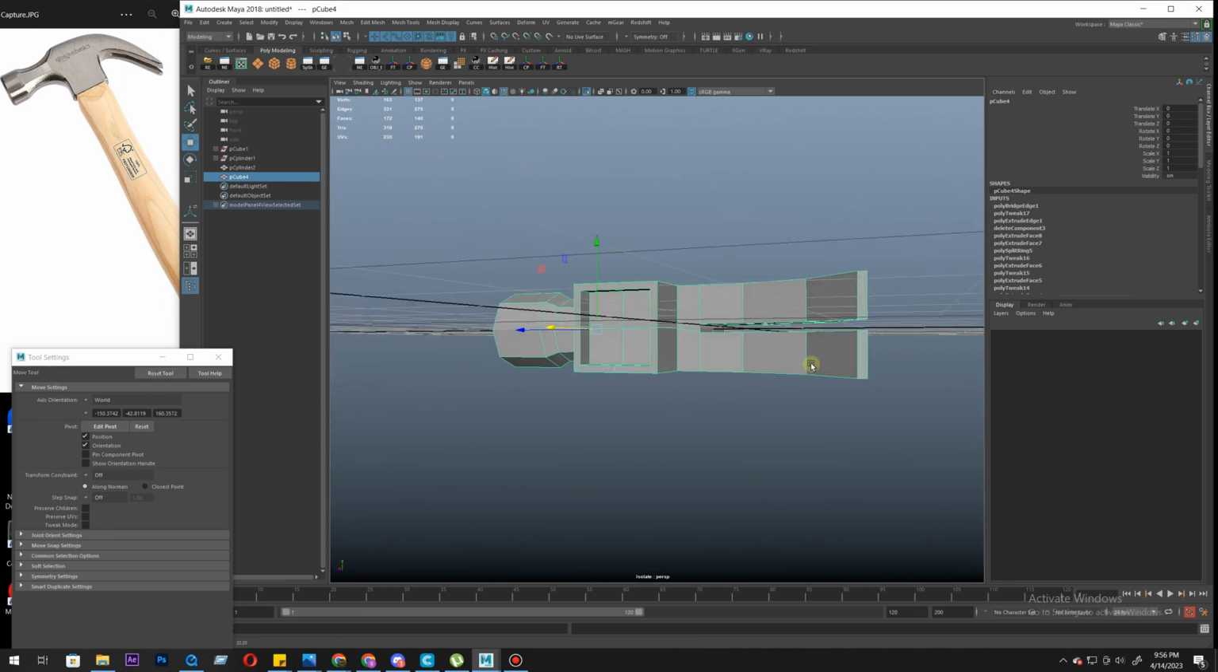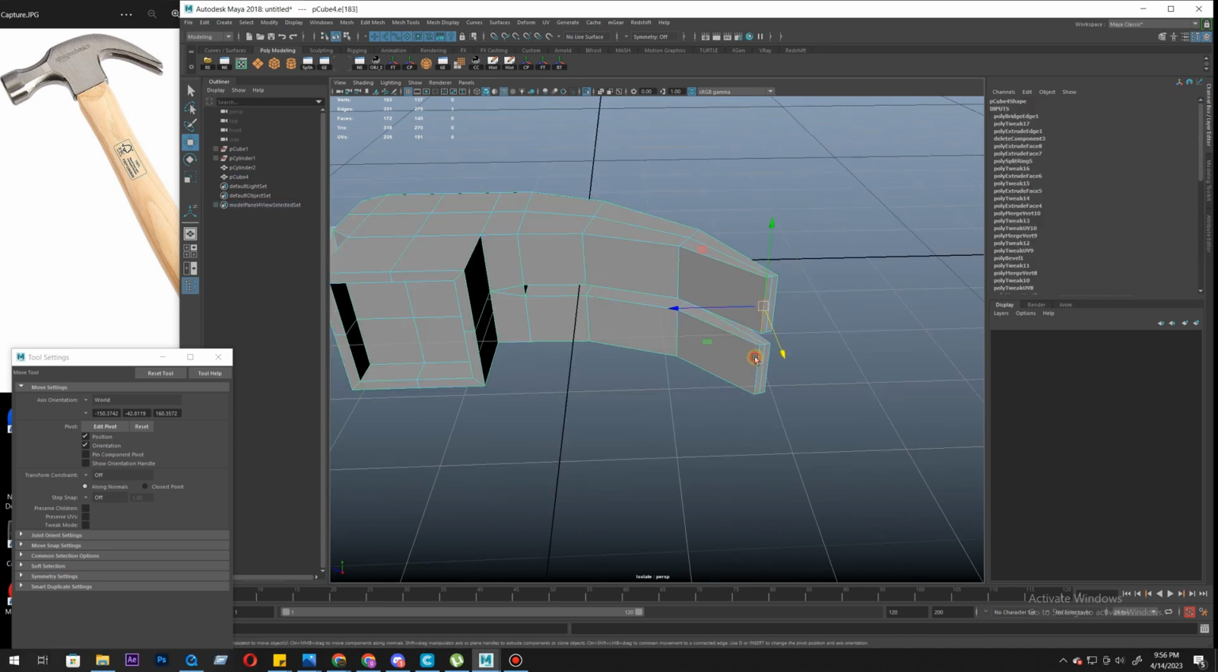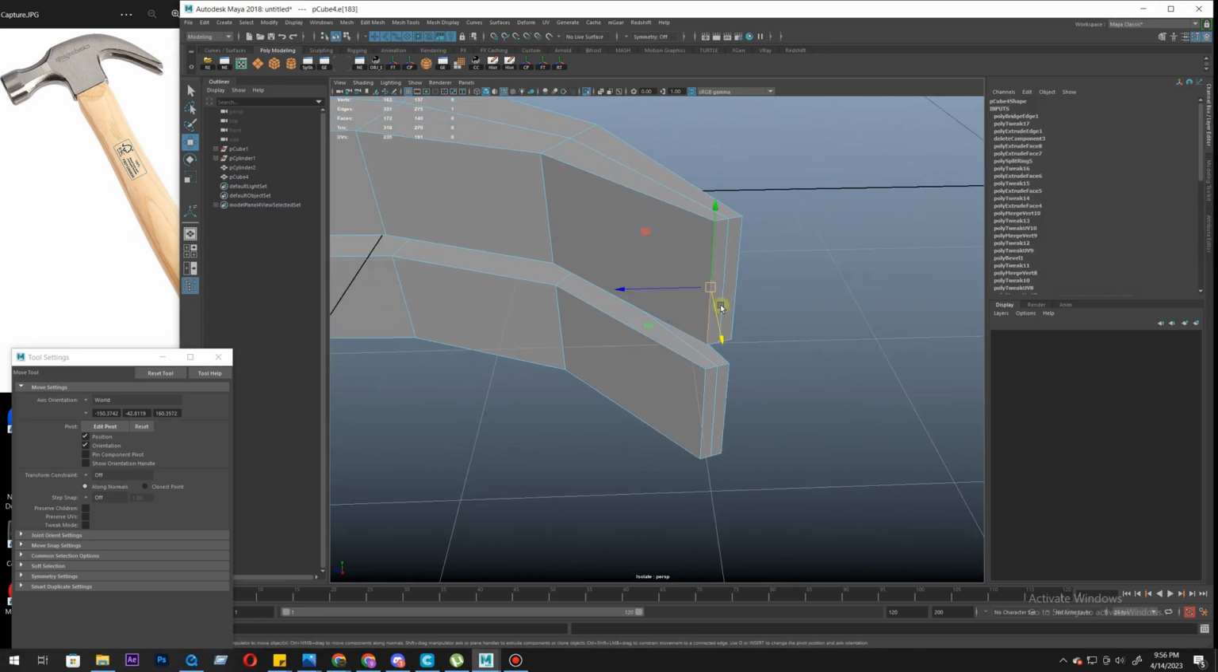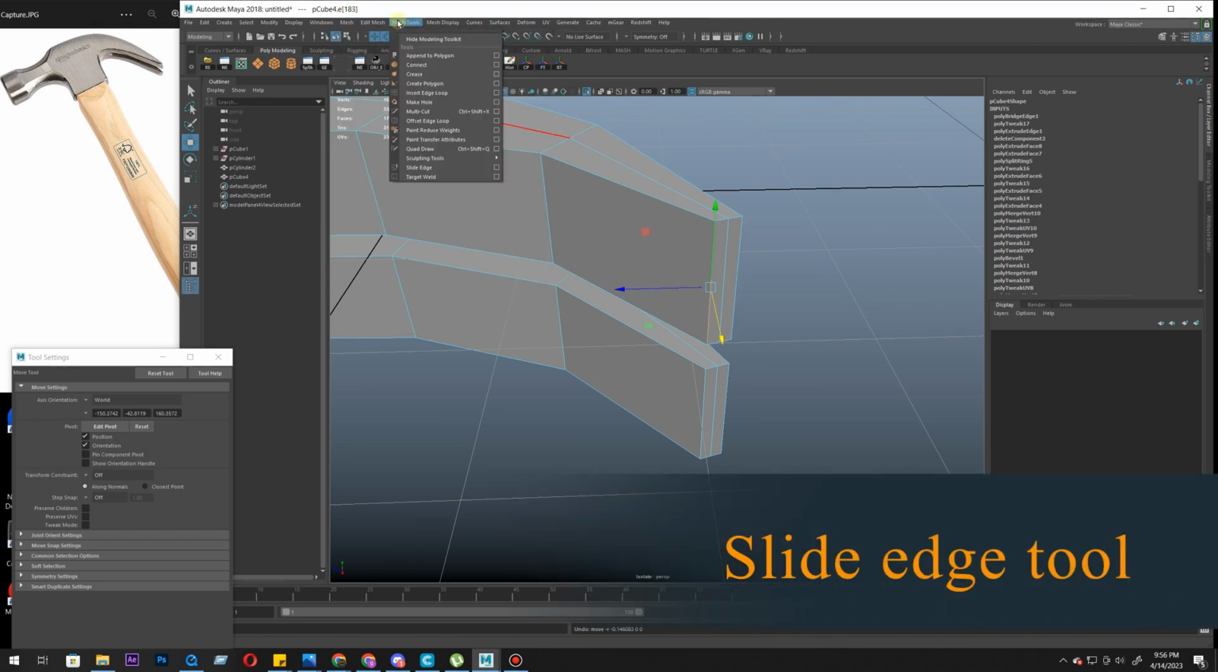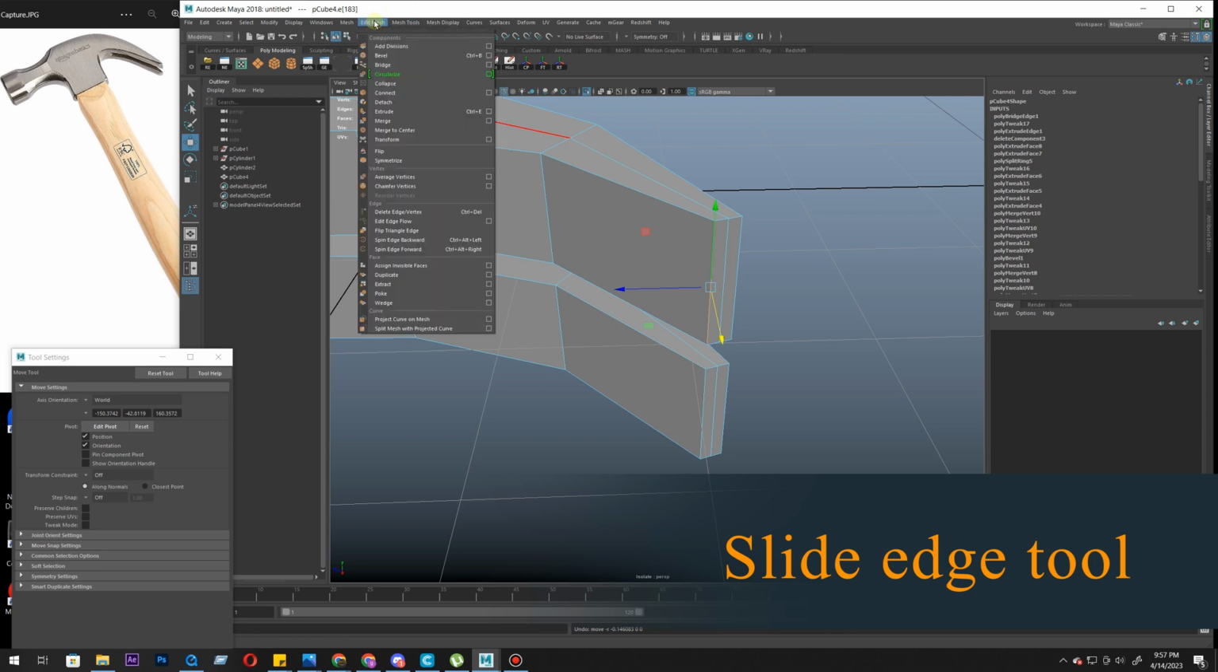We also need to make it sharp here. So we're going to use another new tool, the slide edge tool. That must be in that, sorry, tool. Is there any slide edge tool? No. Then edit mesh.